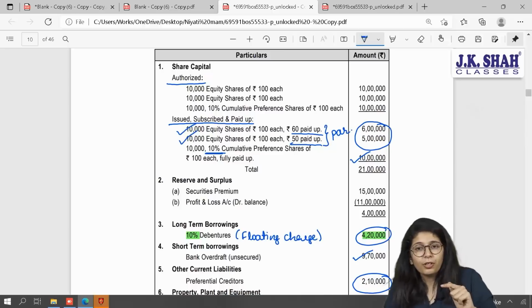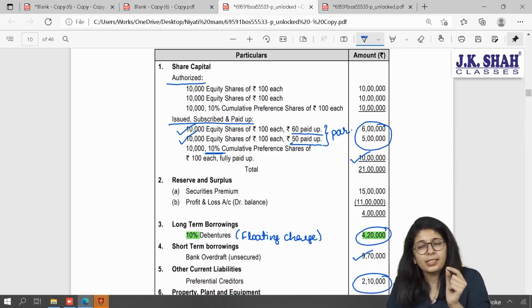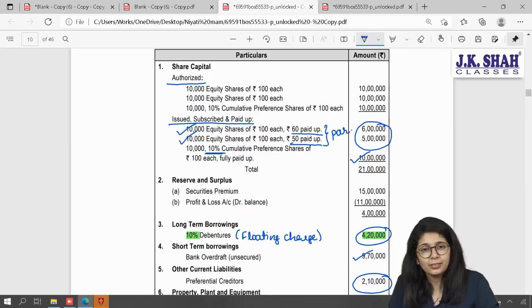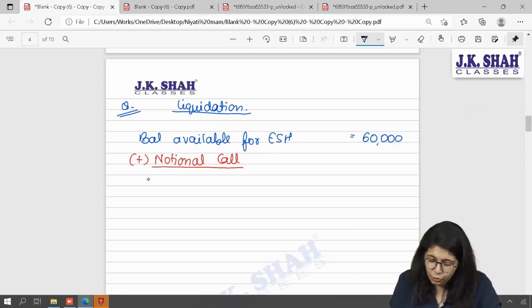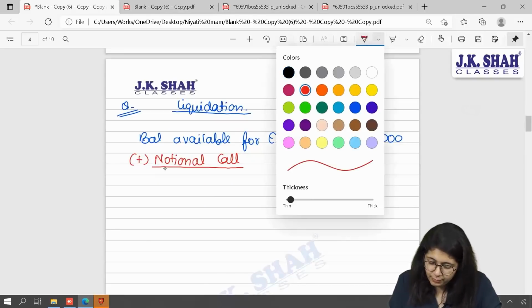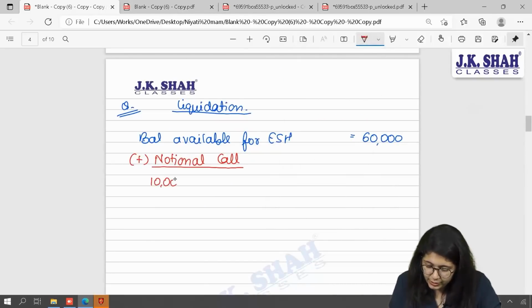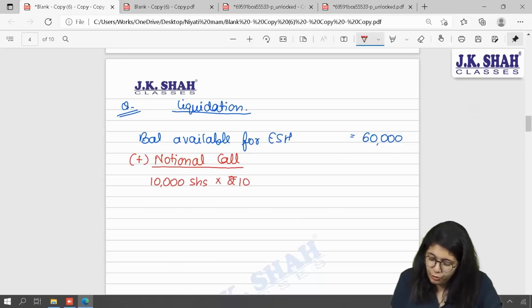In order to convert them from 50 to 60, I need to make a call of 10 rupees per share. What are the total number of shares? 10,000. So here you will say notional call will be 10,000 shares into rupees 10 per share, which will give you 1 lakh rupees.